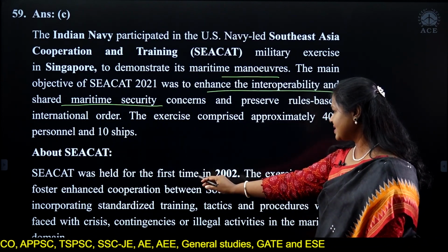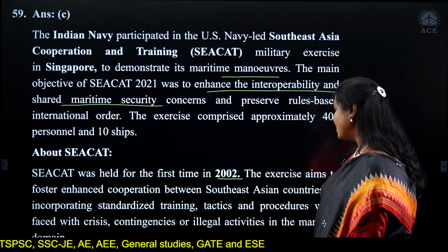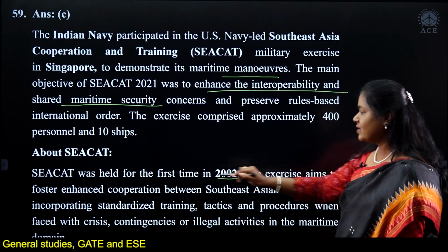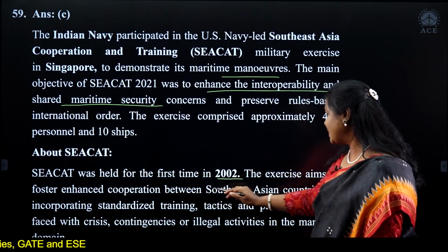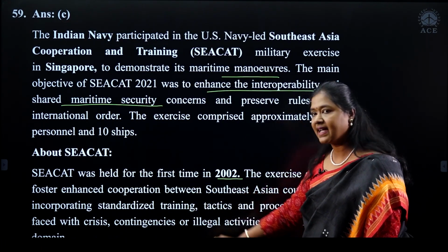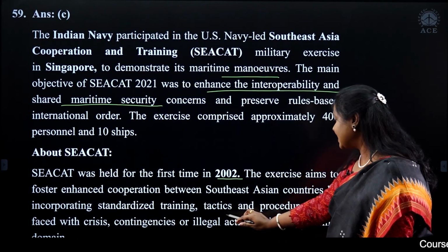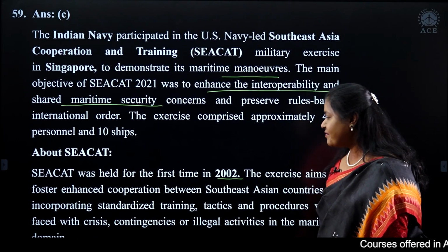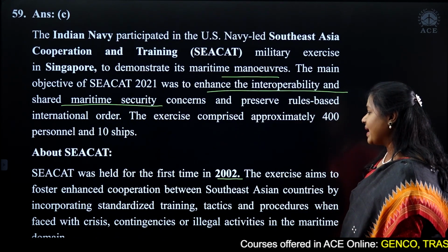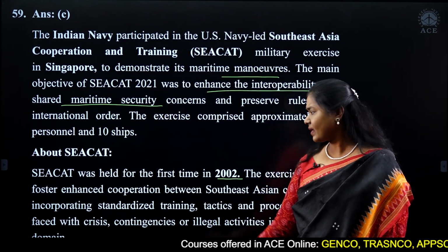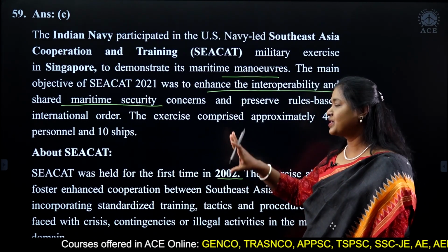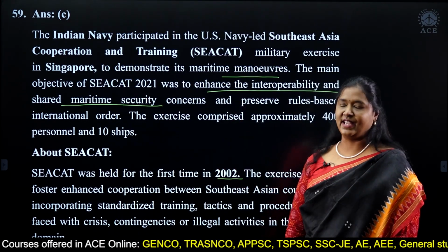Now, CARAT was held for the first time in 2002. And the aim of CARAT is to foster enhanced cooperation between Southeast Asian countries by incorporating standardized training, tactics, and procedures when faced with crisis, contingencies, or illegal activities in the maritime domain. So CARAT is for India's cooperation with the Southeast Asian nations.